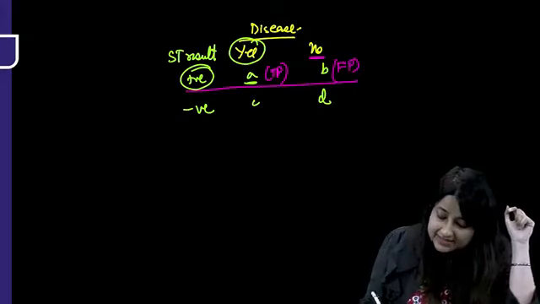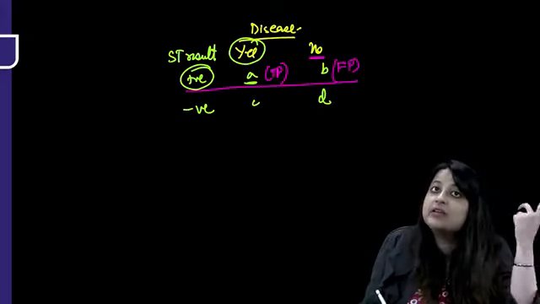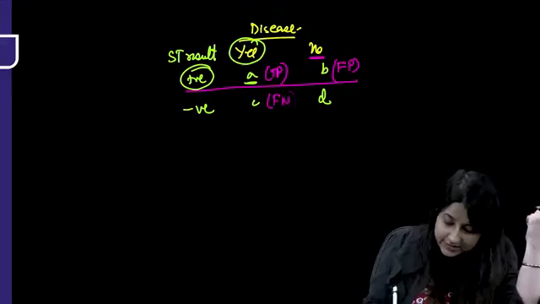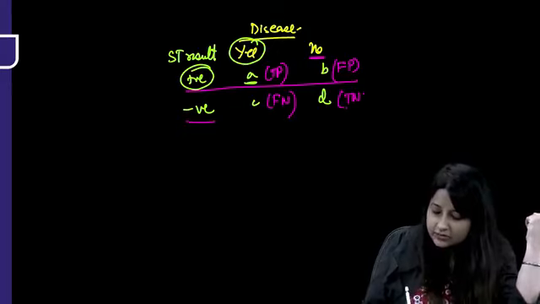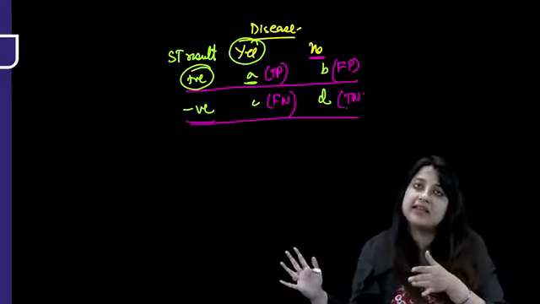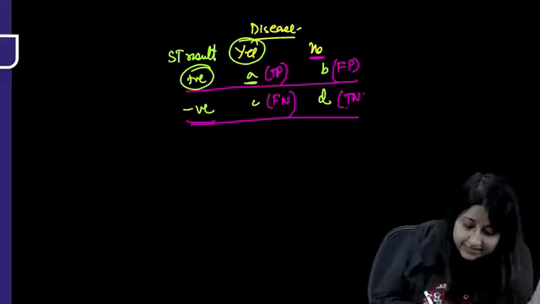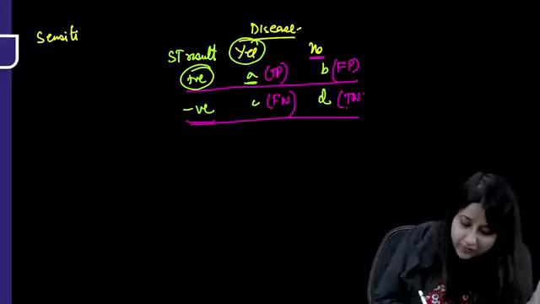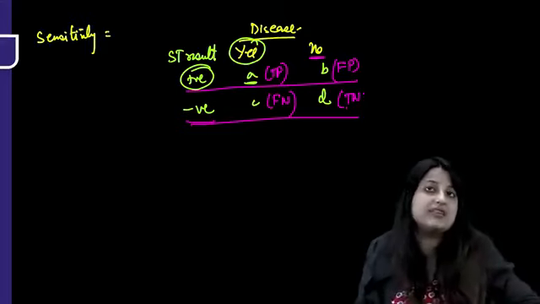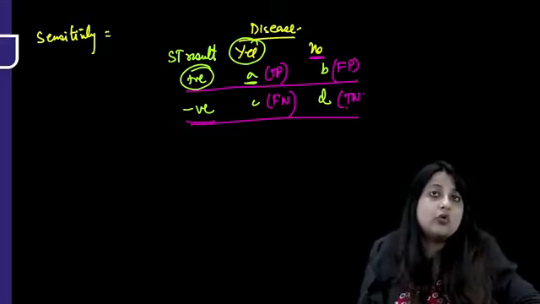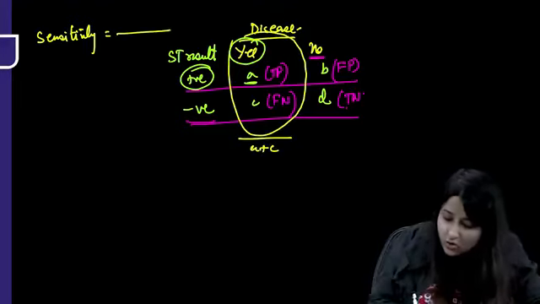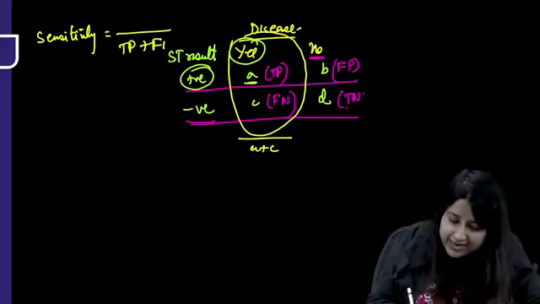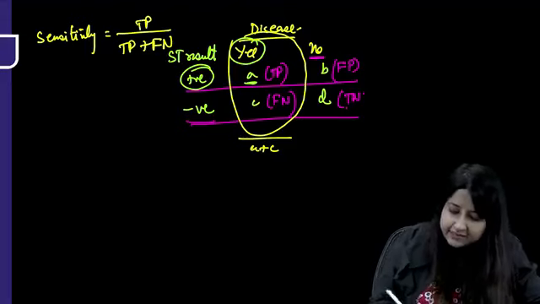What is C? Disease is present but screening test has come out negative. So this is false negative. Disease is not present and screening test also says not present: true negative. So in the second row, guys, we have all the negatives. So the first formula is sensitivity. I've just told you, the ability of a screening test to identify correctly all those who have the disease. So over here, the gold standard would tell me that the disease is present in A plus C, or in TP plus FN, and the screening test has identified it in TP.